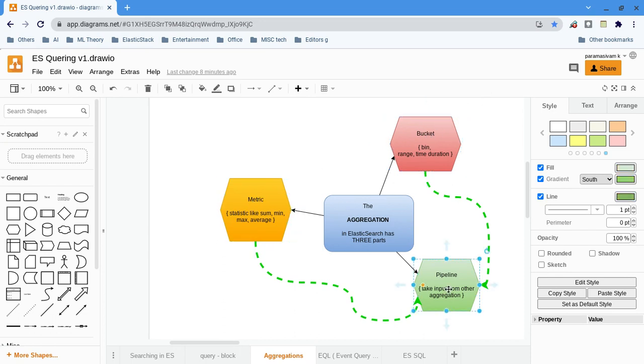Then what about pipeline aggregation? See, we have aggregation itself, right? Aggregations work on documents. But now we want to work with the aggregation itself. That is where pipeline aggregation comes in. Why do we have to work with aggregation itself? I'll tell you. As in the sample I mentioned, the product types are cloth, plastic and silver. There are three types of products.